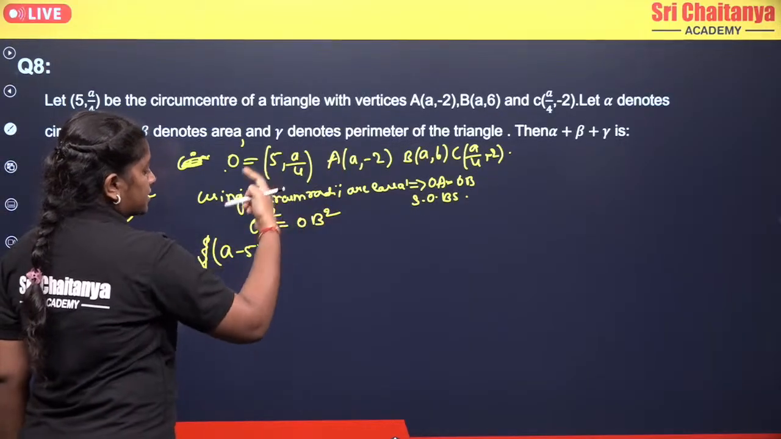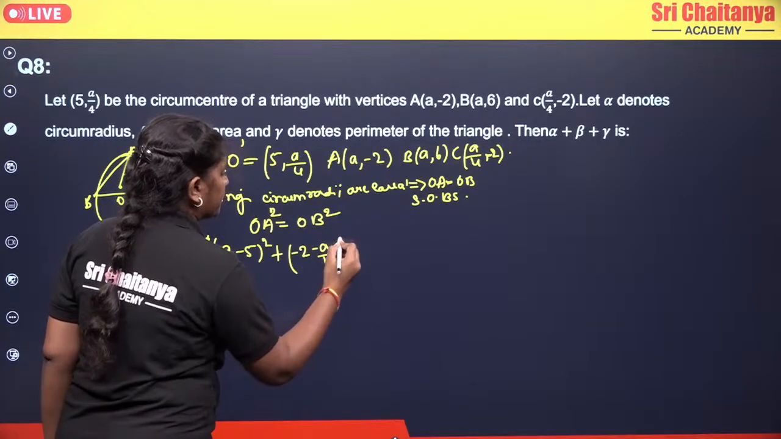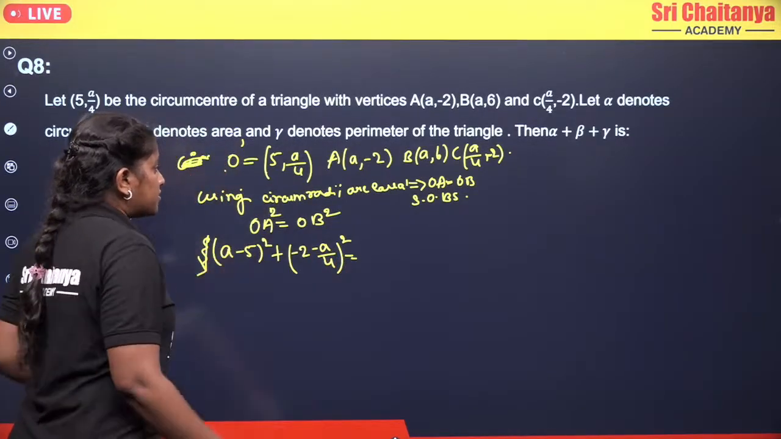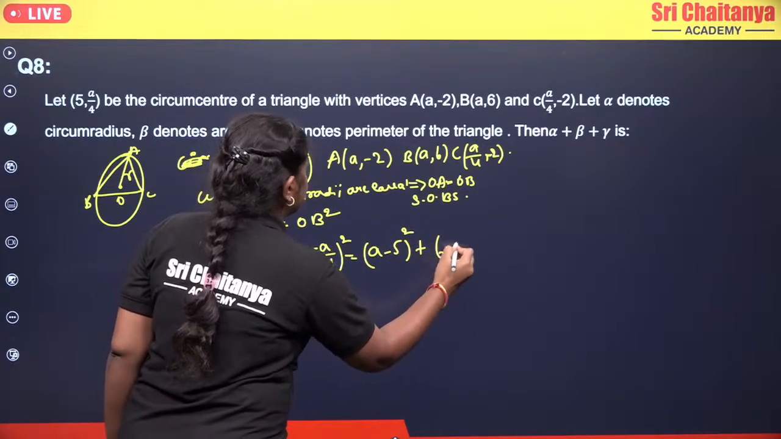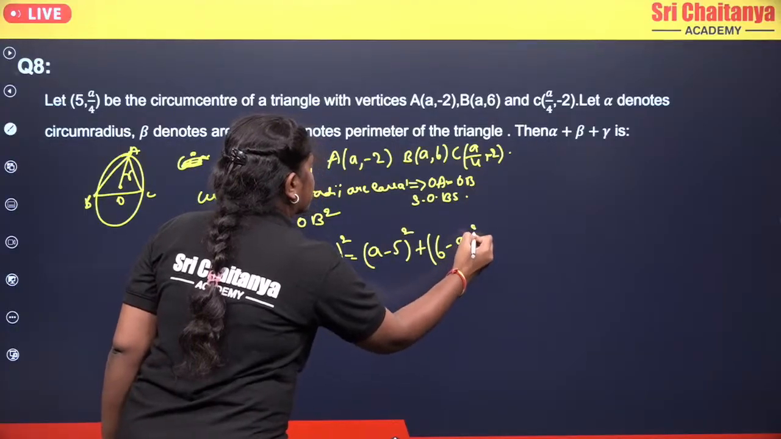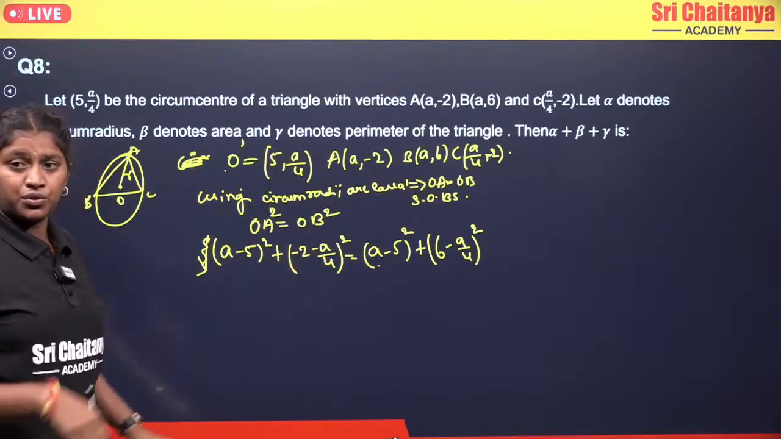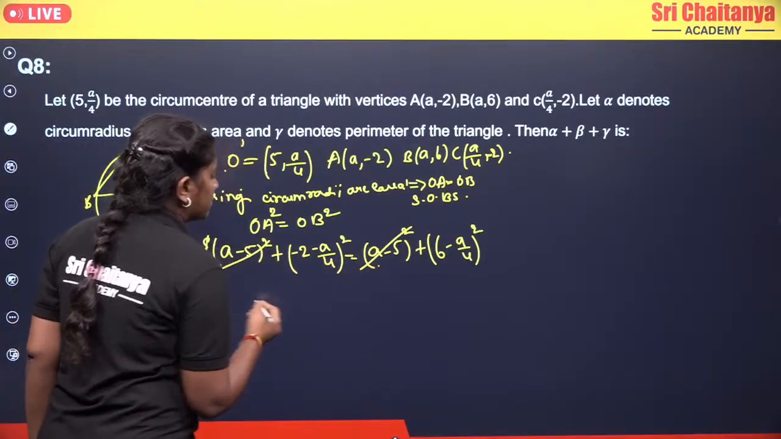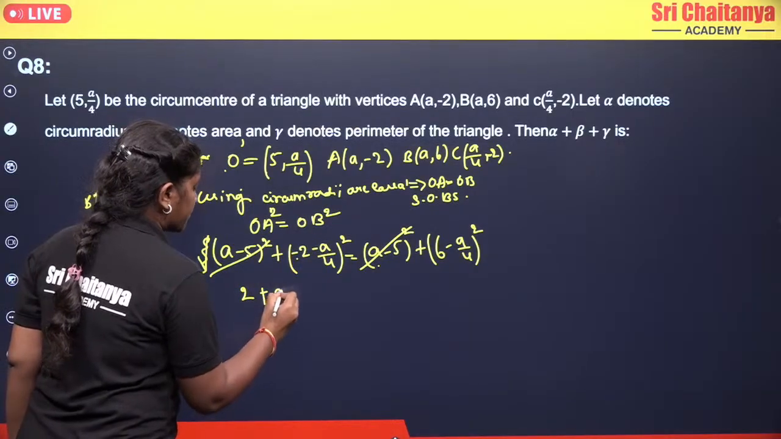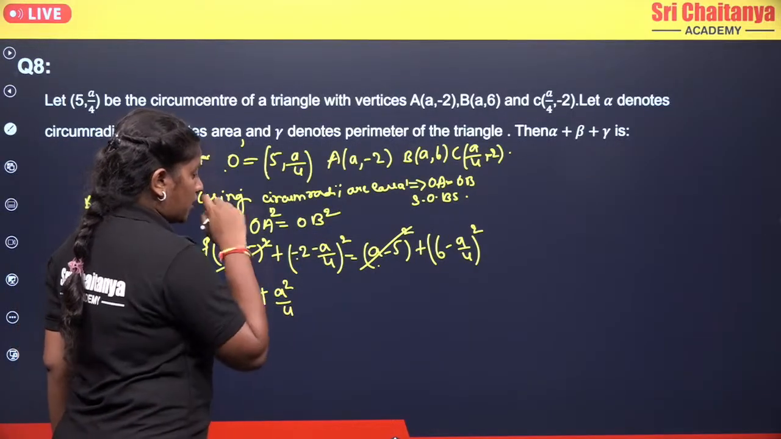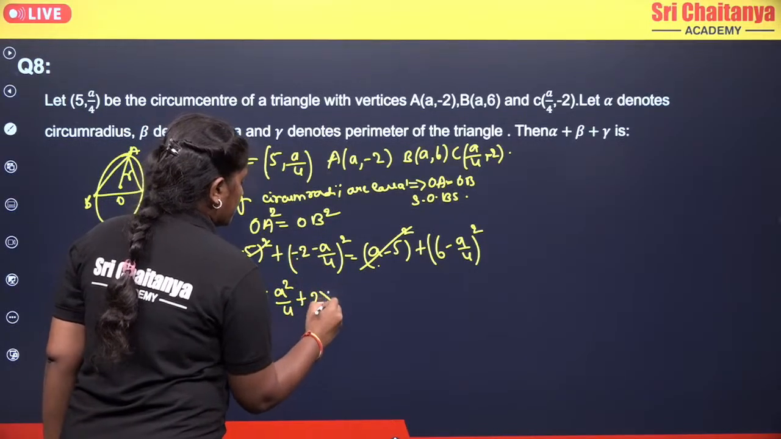So that becomes (A minus 5) whole square plus (minus 2 minus A by 4) whole square, which is equal to OB, that means (A minus 5) whole square plus (6 minus A by 4) whole square. Now if you observe clearly, we have (A minus 5) whole square on both sides, so you can cancel them. Now it will become (minus 2) whole square, which is 4, plus A square by 4. Now minus into minus becomes plus, and plus 2 into 2 into A by 4.